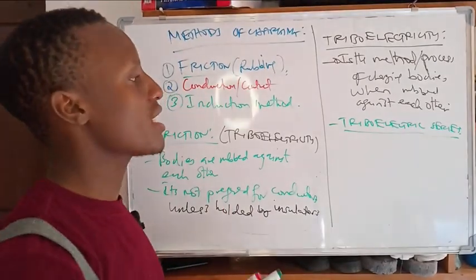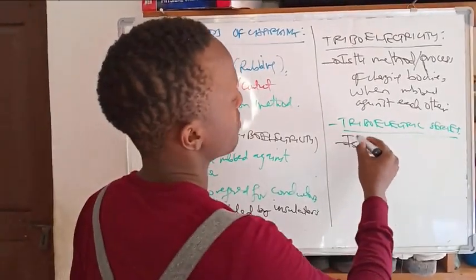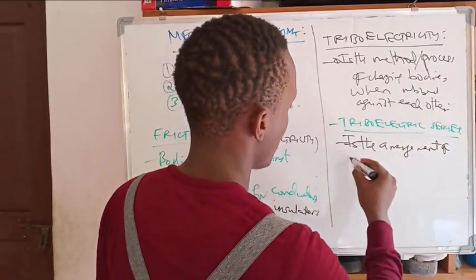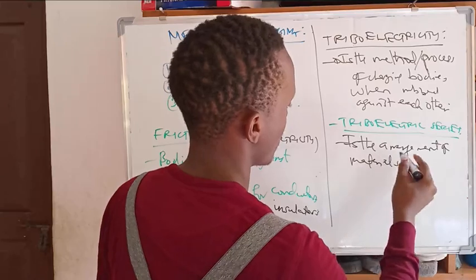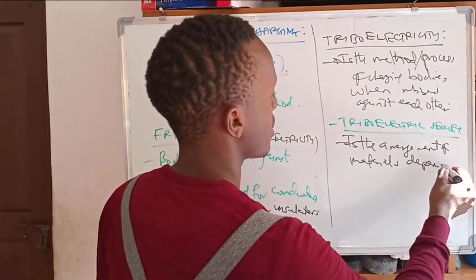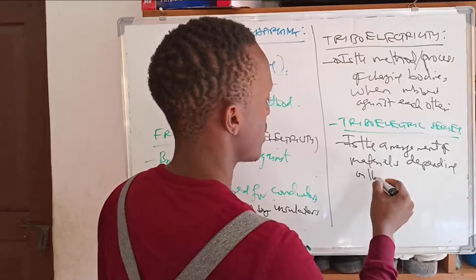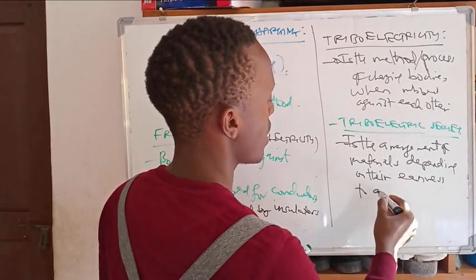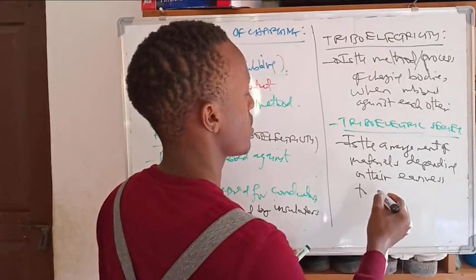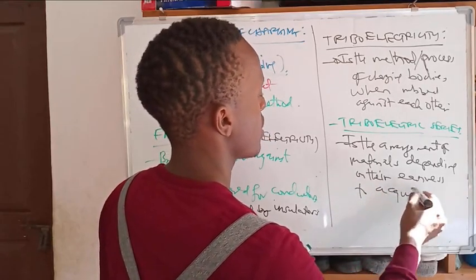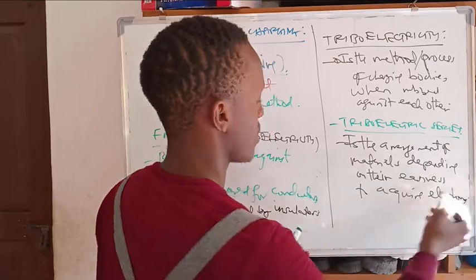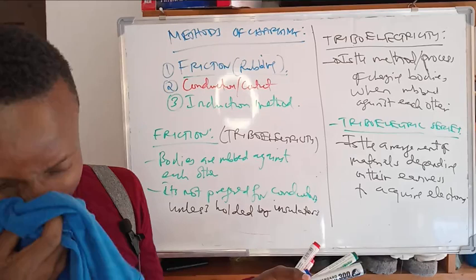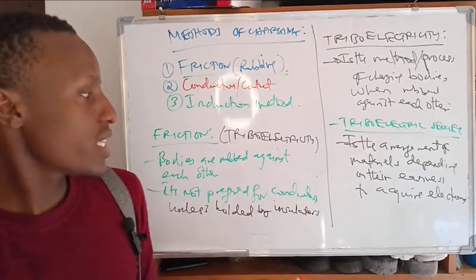The triboelectric series is the arrangement of materials depending on their easiness to acquire electrons. That's about the triboelectric series, and that's about friction.